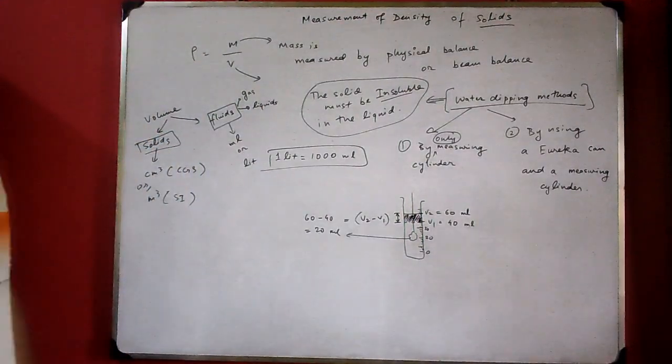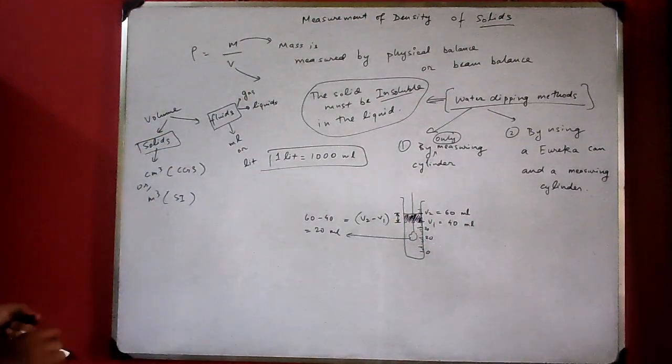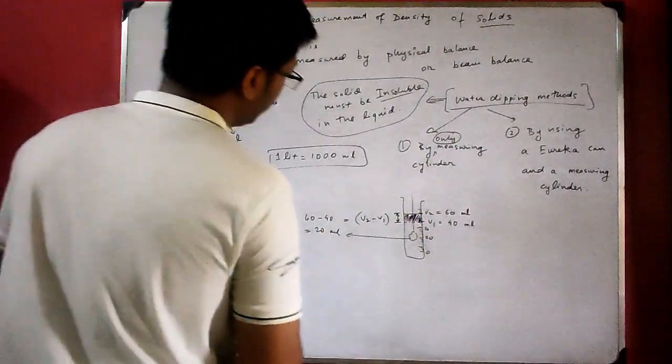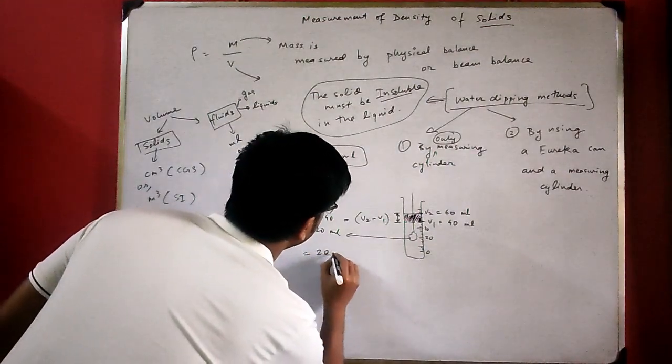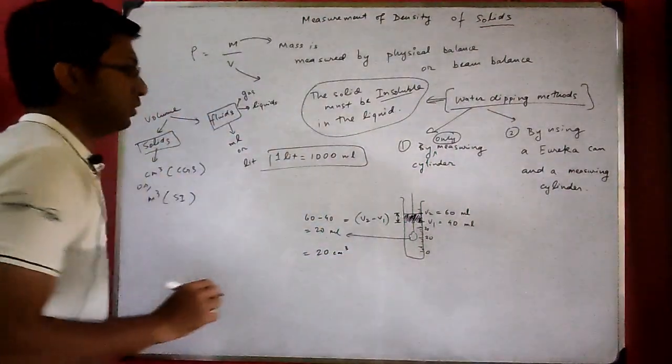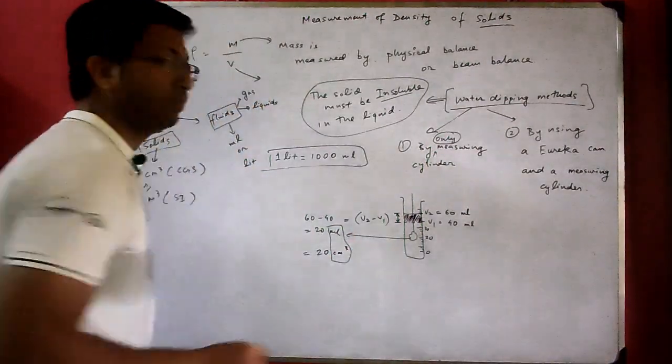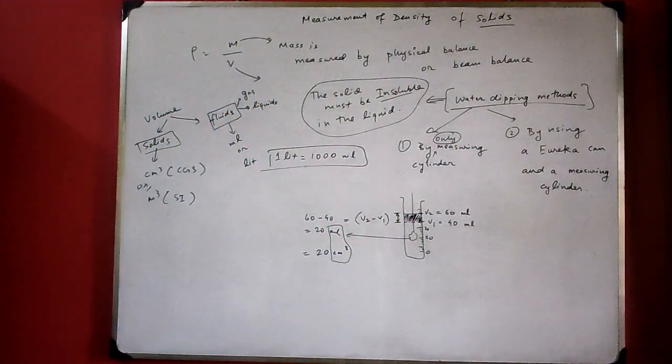Now it is observed, you have to remember these two things. First, write it down, pause the video, write it down. I will explain something here. 20 ml is equal to 20 centimeter cube. How it is coming, I will explain. This ml and centimeter cube are basically the same. First write it down, I will explain.